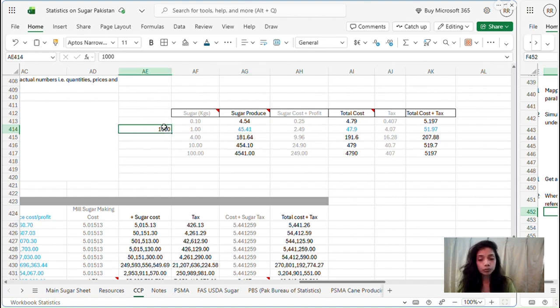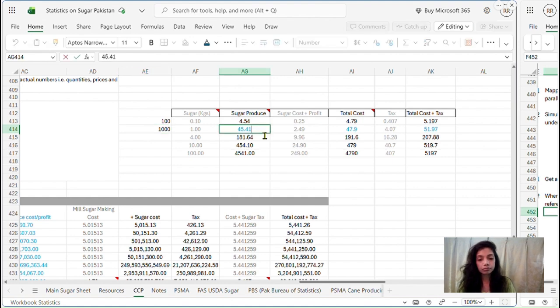So to find out, let's say, how much 100 grams of sugar would cost in cane price, when you divide 1000 by 10, you get 100.